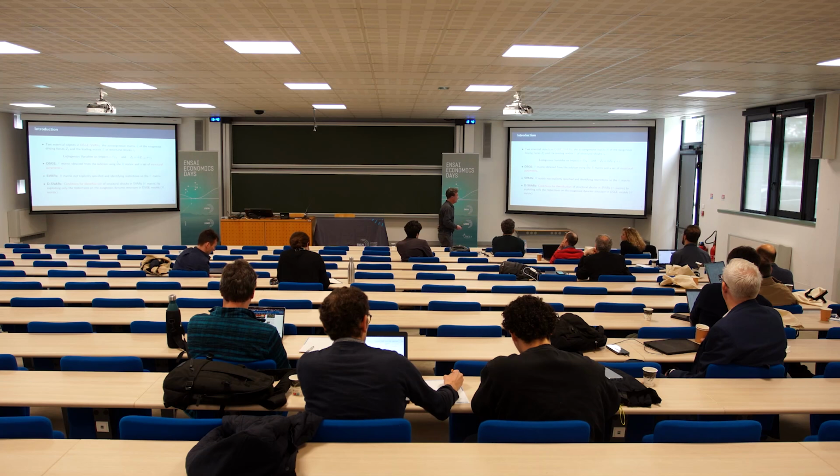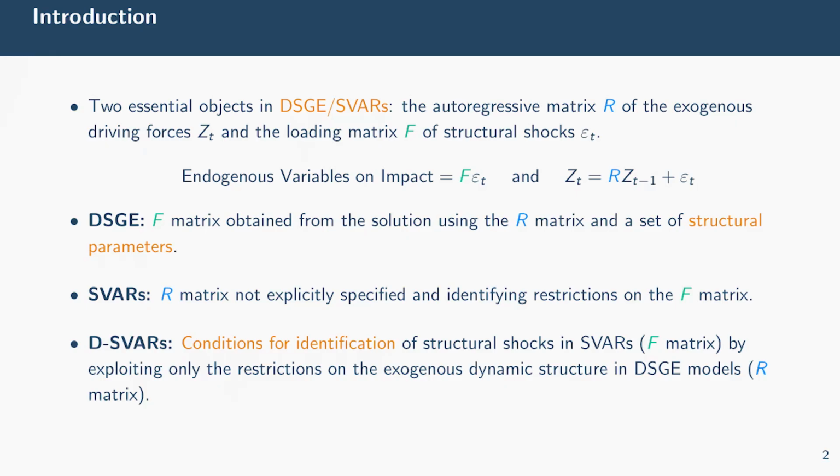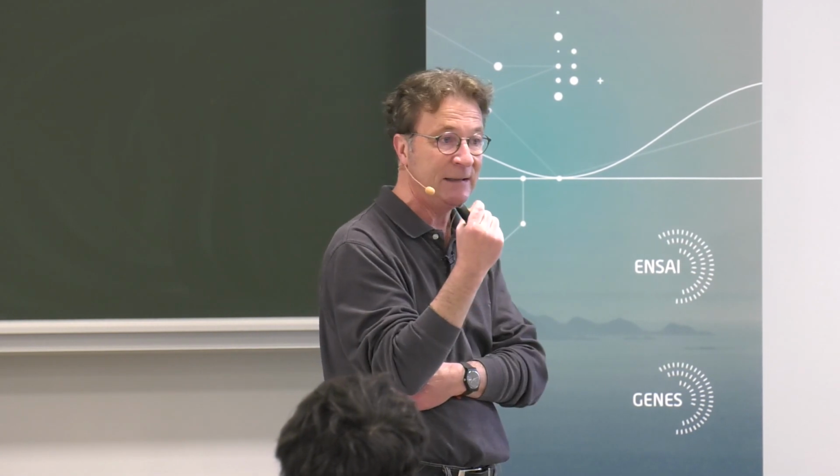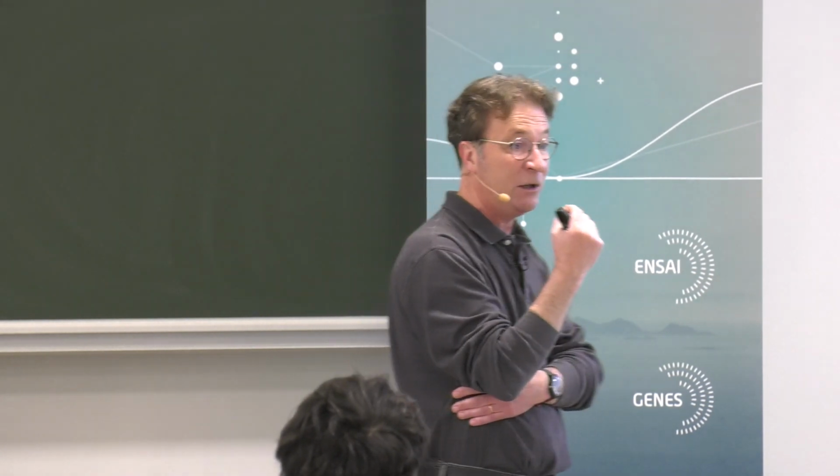So here, in the DSGE and structural VAR literature, there exist two essential objects, among others. The first one, especially in DSGEs, is the autoregressive matrix, denoted R here, of the exogenous driving forces, which I denote Z_t. And the second very important object is what I call the loading matrix, F, of structural shocks.